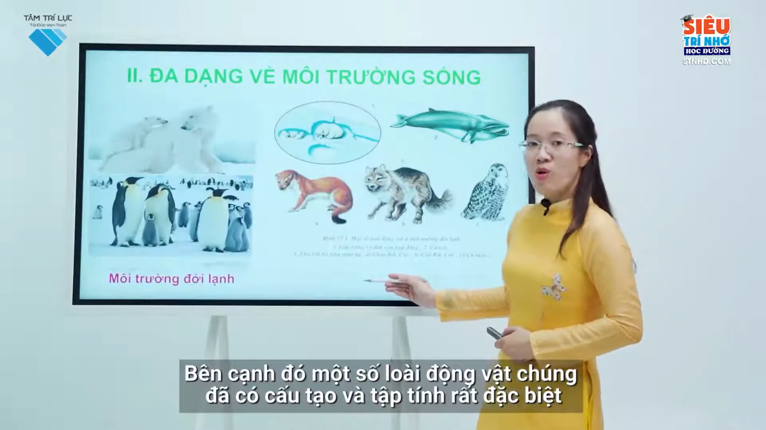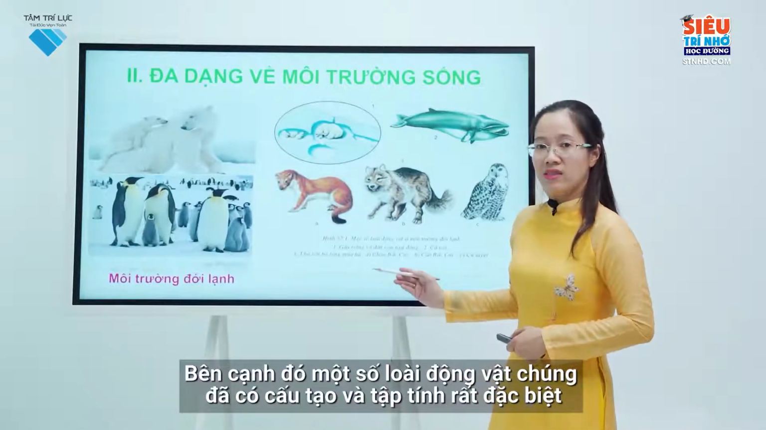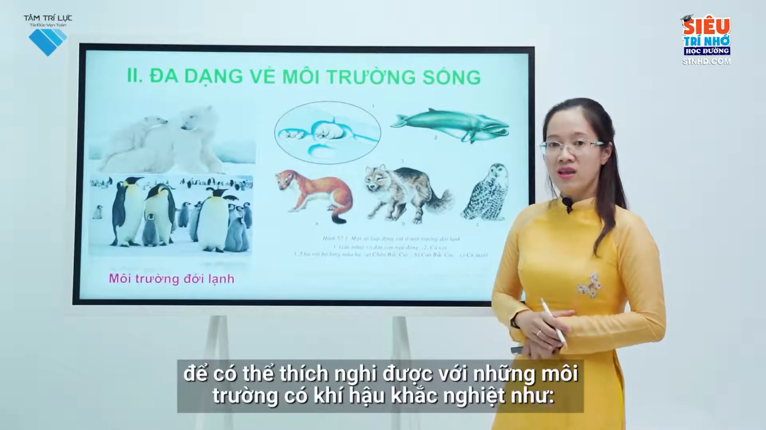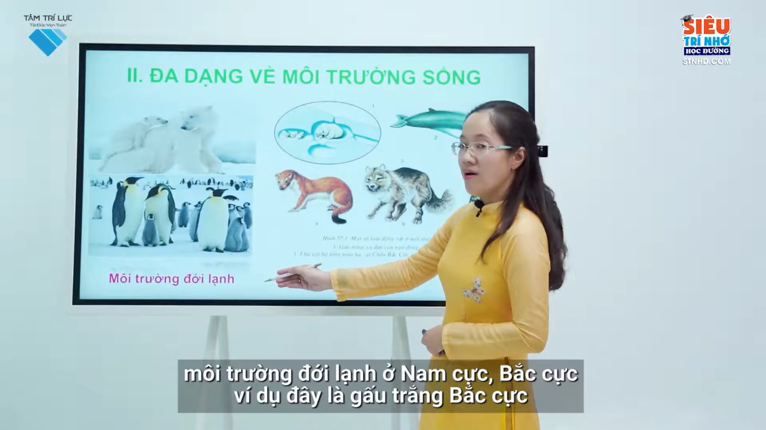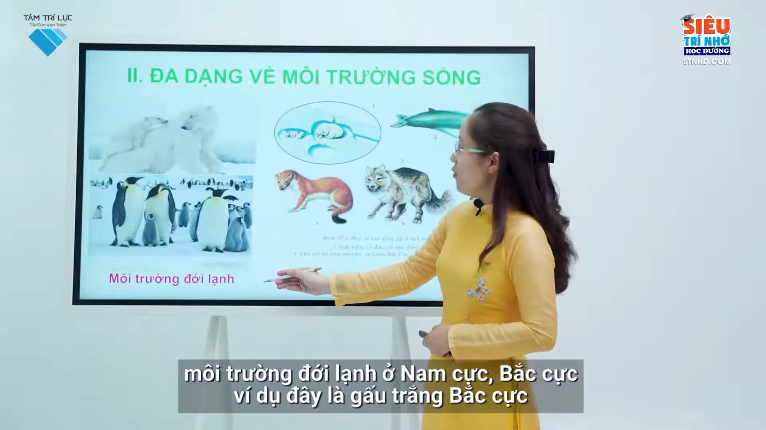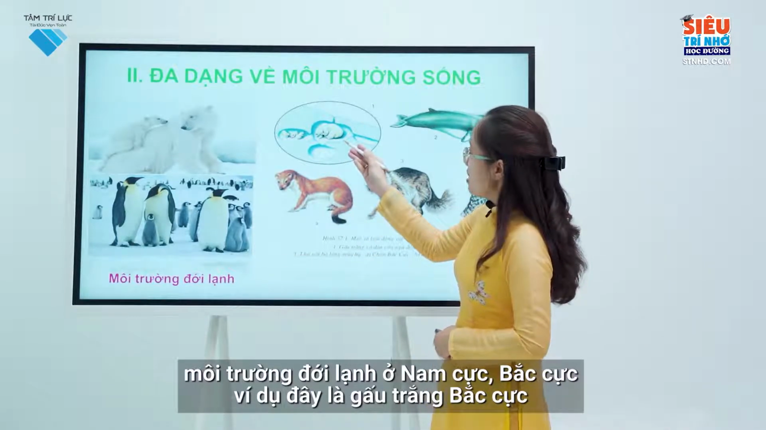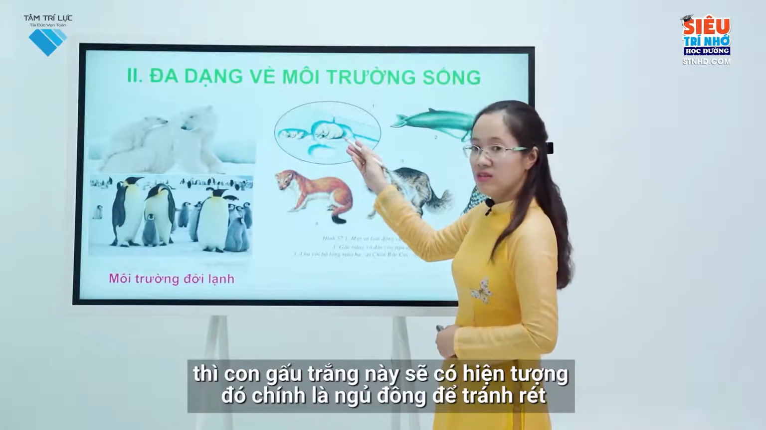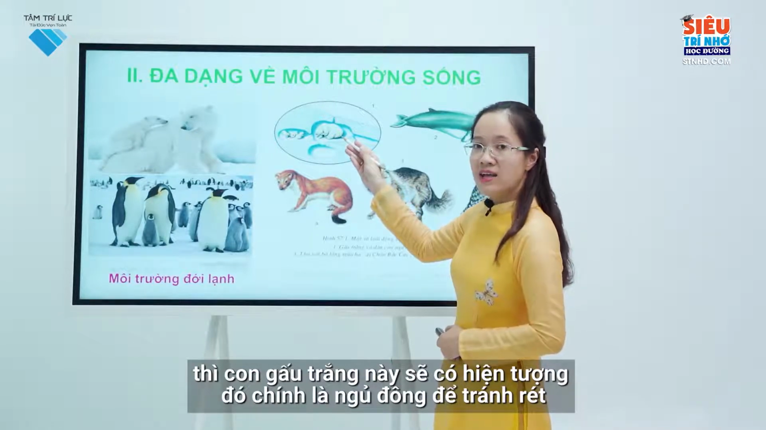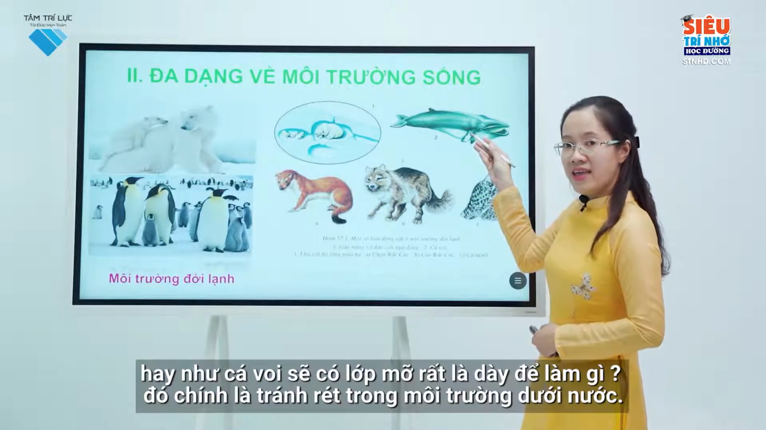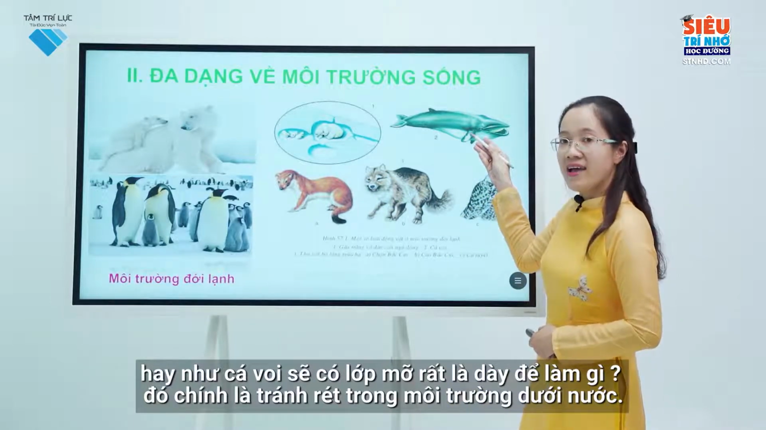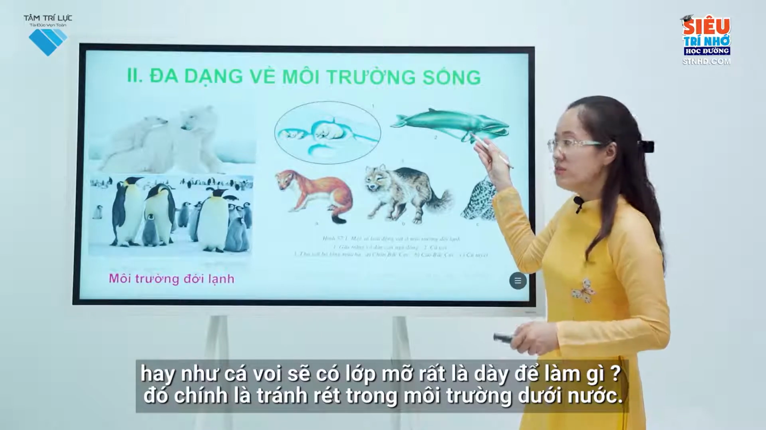Besides, some animals have very special structures and behaviors to be able to adapt to harsh climates, such as the frigid zone environments in the Antarctic and the Arctic. For example, polar bears will hibernate to avoid cold. Or whales have a very thick layer of fat to avoid cold in the underwater environment.